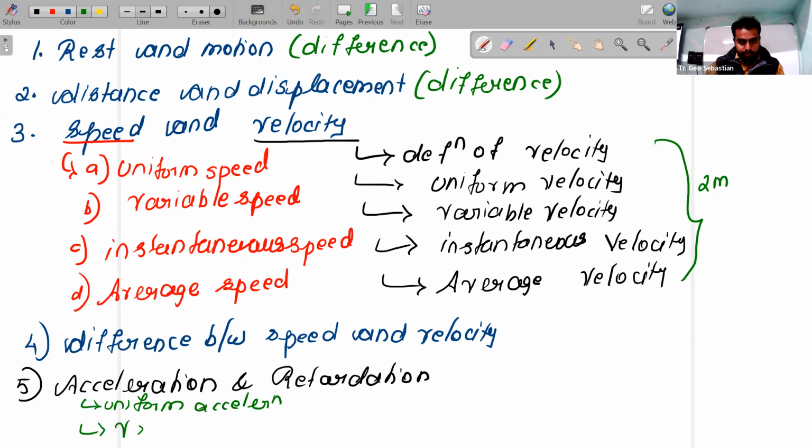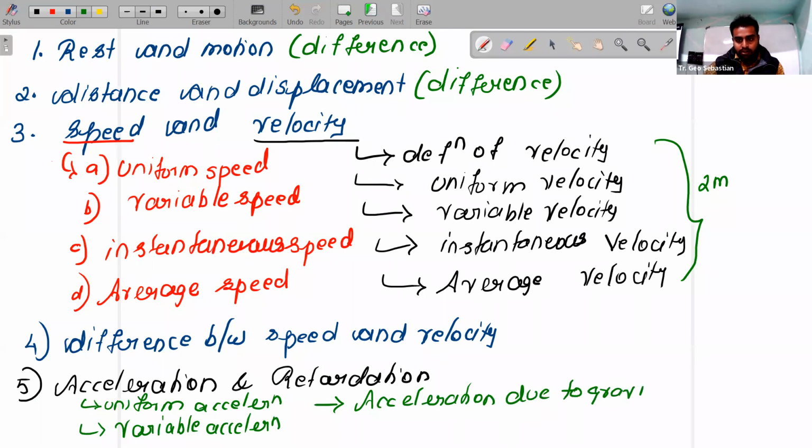Another term we can ask, what do you mean by variable acceleration? Fine. Uniform acceleration and variable acceleration we can ask. One more terminology they will ask from this, that is what do you mean by acceleration due to gravity. Acceleration due to gravity. That also they will ask.